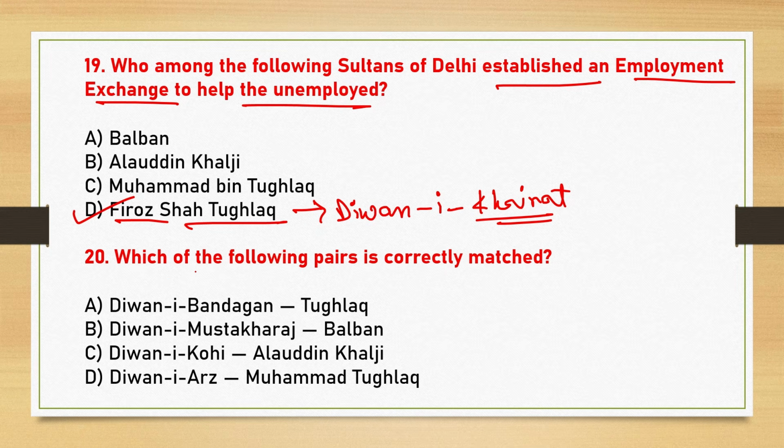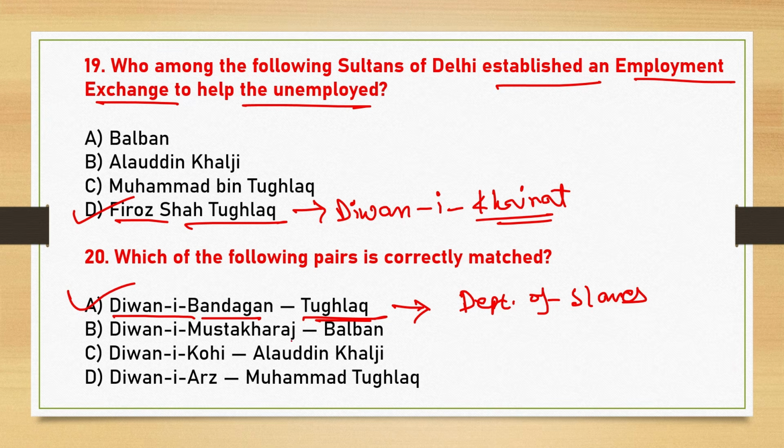Next, which of the following pairs is correctly matched? So look at the pairs. Here the correct answer is option A, that is first one. Dewan-i-Bandegan was introduced by Tughlaq. So here Firoz Shah Tughlaq established Dewan-i-Bandegan, that is called Department of Slaves.